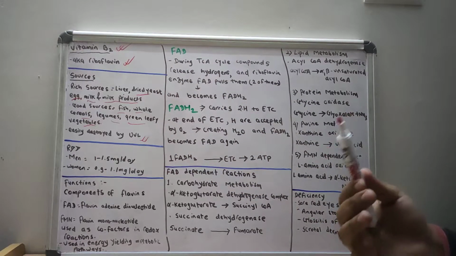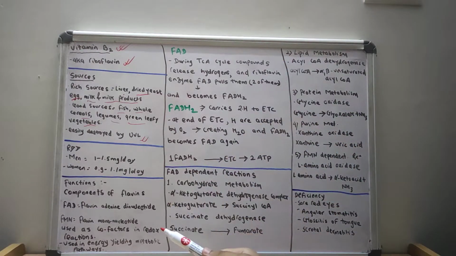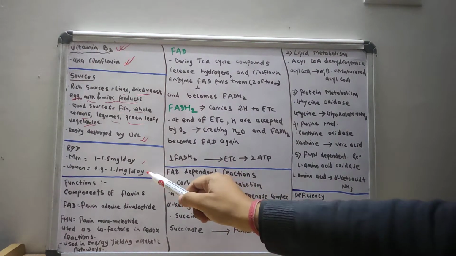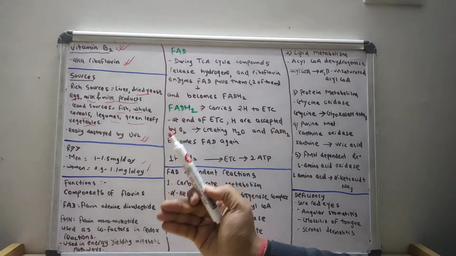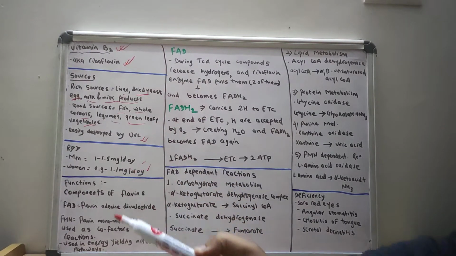What is the recommended daily allowance of vitamin B2? The recommended daily allowance of vitamin B2 in men is 1 to 1.5 mg per day, whereas in women it is 0.9 to 1.1 mg per day.